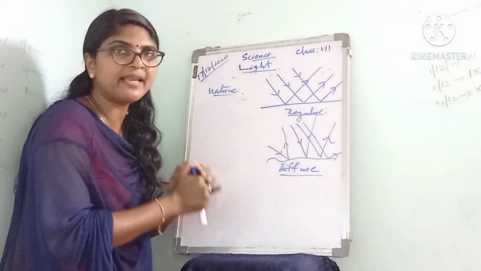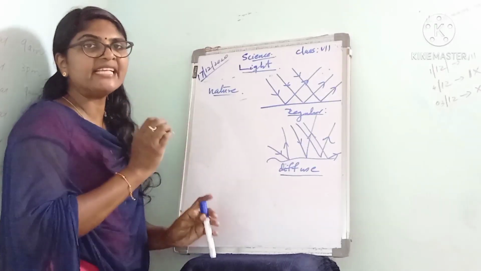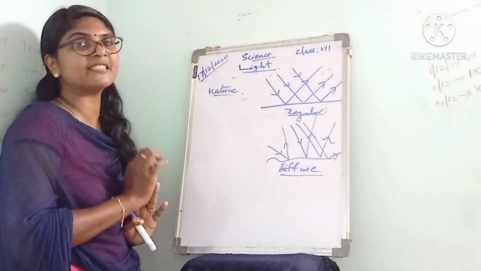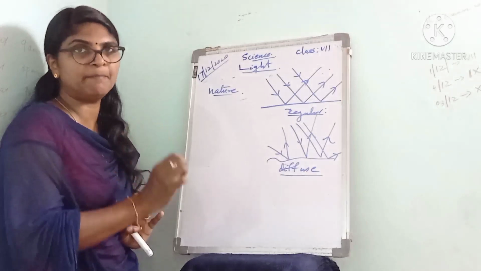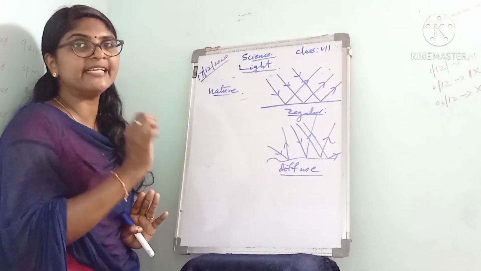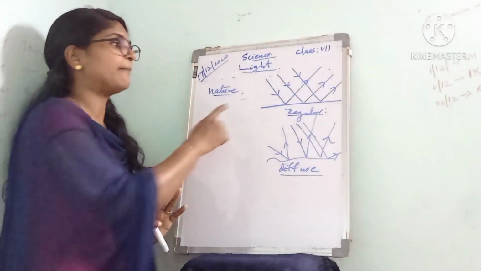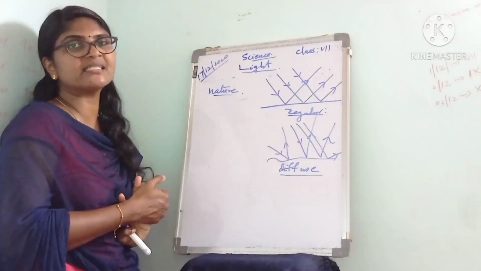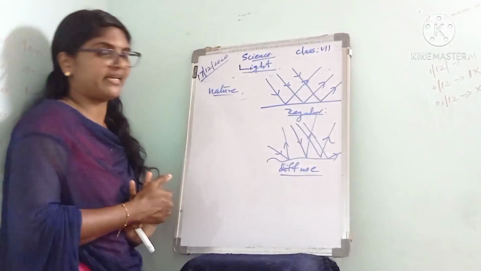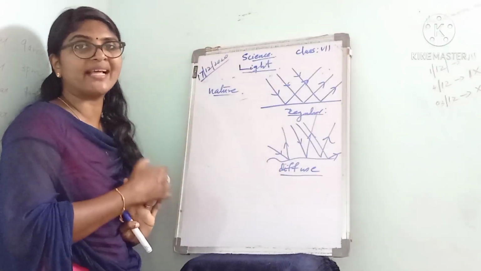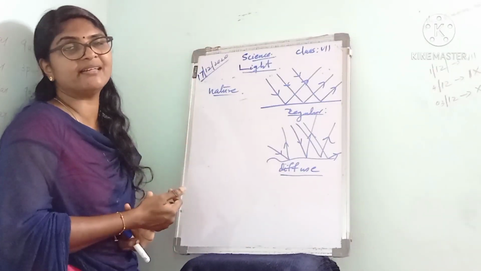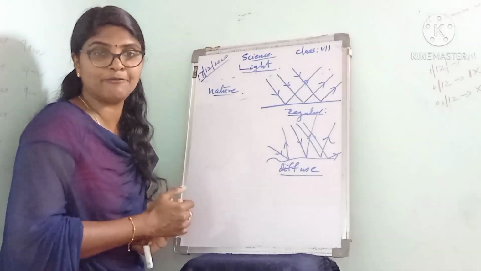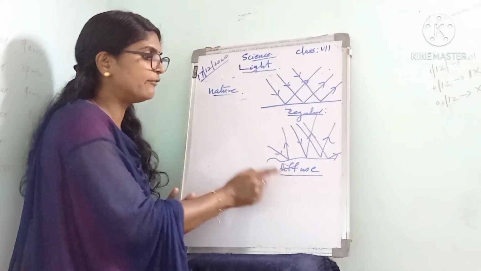What is meant by regular reflection? When light falls on a smooth surface such as a plane mirror or a steel plate, it gets reflected in a definite manner. This type of reflection is called regular reflection. And when light falls on a rough or uneven surface, it gets scattered in different directions. This is called diffuse reflection.